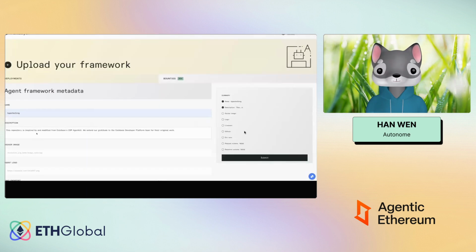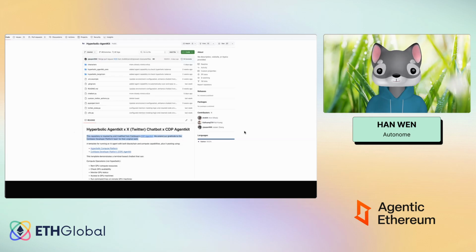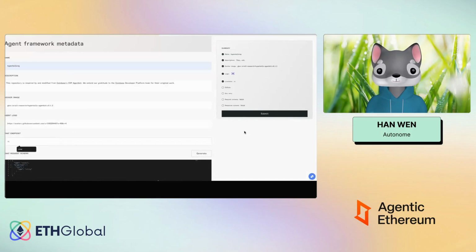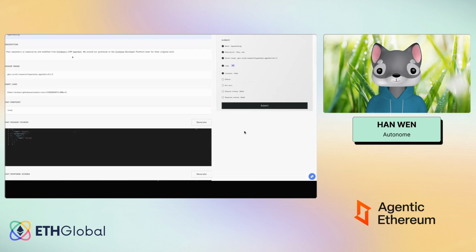You input the name, the description, the Docker image, Docker Hub ID, and the tag itself. And then the agent logo, you can upload anywhere that is retrievable. For the chat endpoint, you can just key in anything you want as well. So for example, here he just keyed in chat.